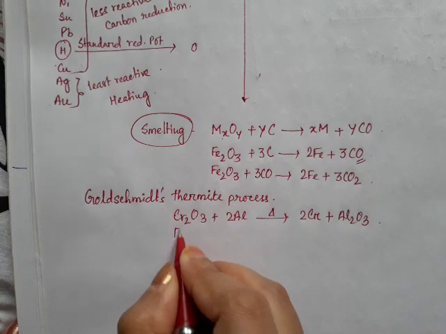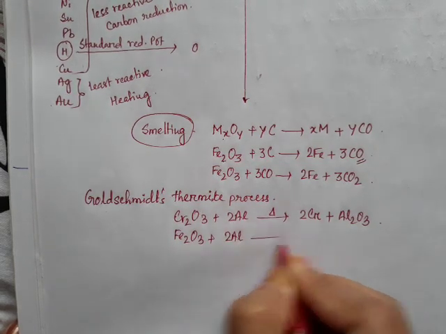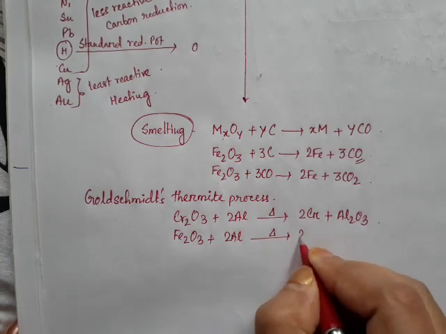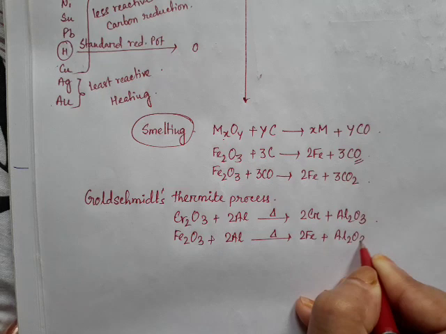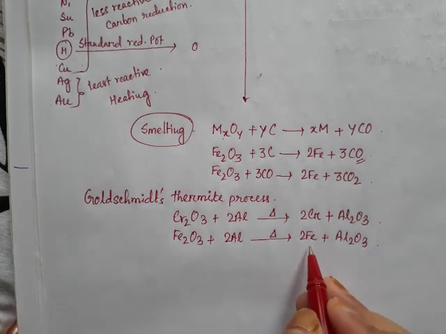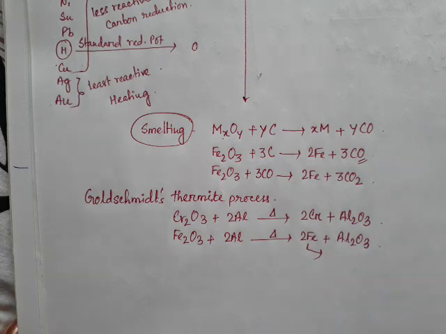Similarly, Fe2O3 can also be reduced with aluminium powder. In heating condition we will get iron plus Al2O3. Okay, so this molten iron which is obtained in this thermit process is used in welding purpose.